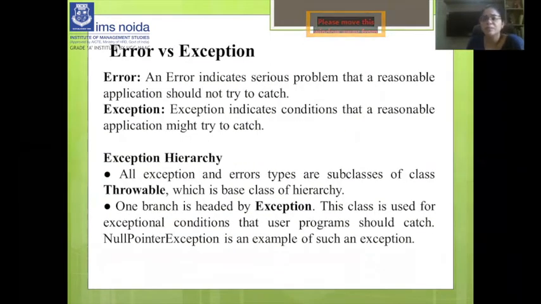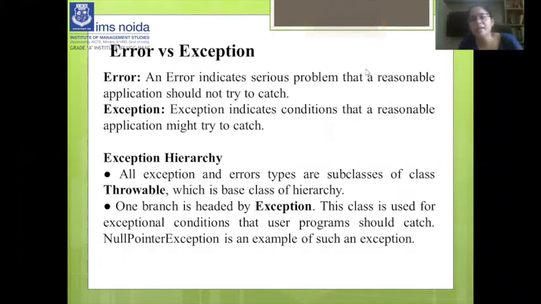What is the difference between error and exceptions? An error indicates a serious problem that a reasonable application should not try to catch. There is no try and no catch for an error.